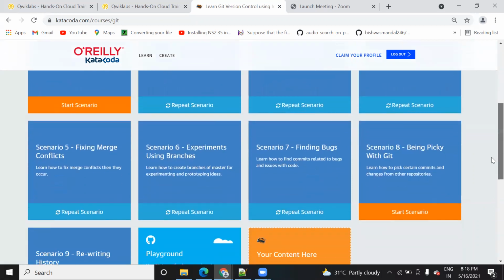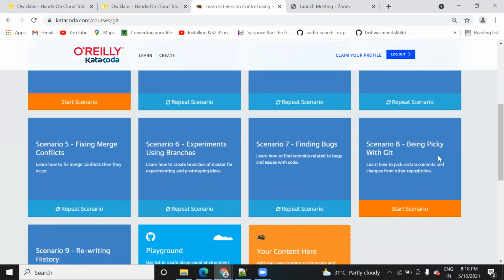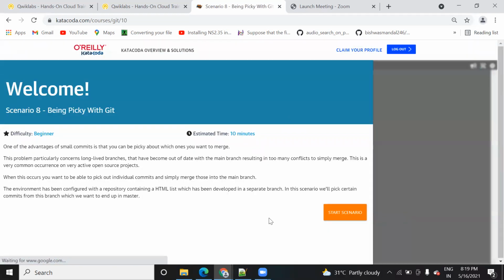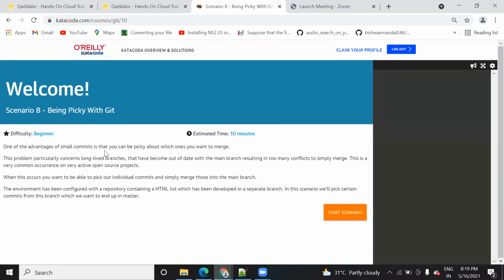So today I am going to solve a new scenario. Let's start. In order to start it, you need to click on start scenario. Once you click on start scenario, you will find the screen. Before clicking on start scenario, just read it. It will take you 10 minutes to run those steps. Before starting, just read what they have actually said.